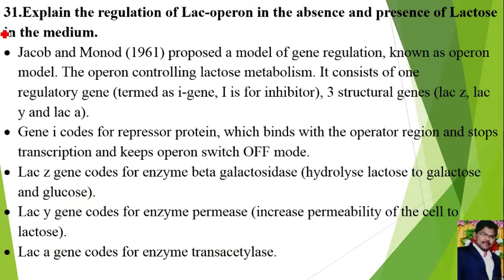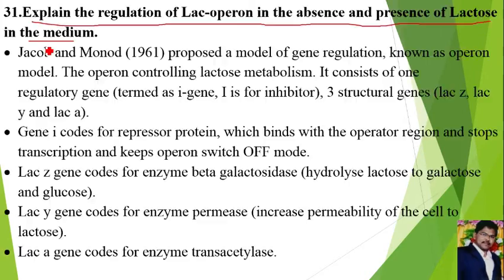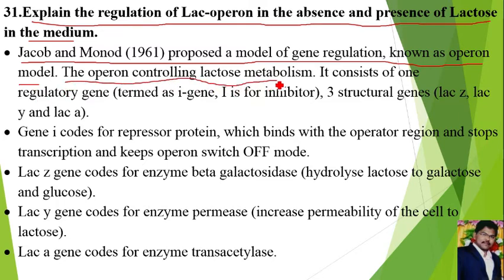Next, question number 31. Explain the regulation of lac operon in the absence and in presence of lactose in the medium. Here we have to write first about the lac operon. First point: Jacob and Monod proposed a model of gene regulation known as the operon model. The operon controlling lactose metabolism consists of a regulatory gene and 3 structural genes. That I will explain by the diagram.